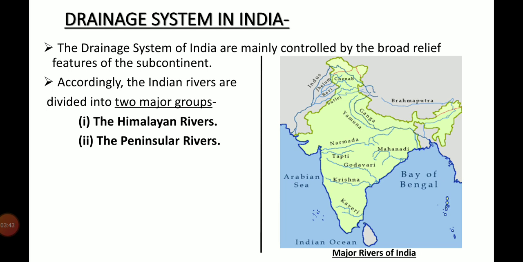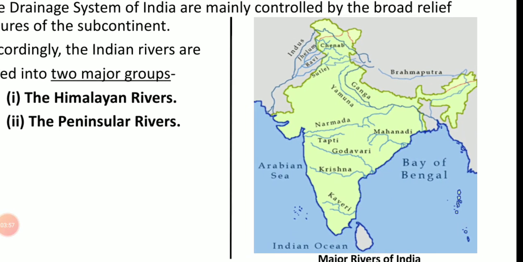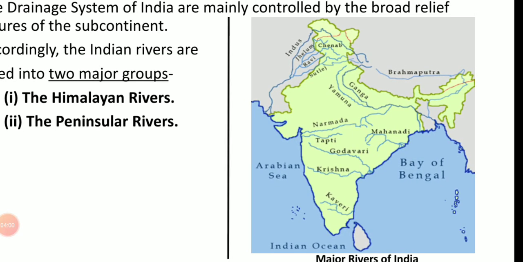Apart from originating from the two major physiographic regions of India, the Himalayan and the peninsular rivers are different from each other in many ways. In this picture, the rivers Indus, Ganga and Brahmaputra are the major Himalayan rivers which originate from the glaciers of the Himalayas, and on the other hand the Narmada, Tapi, Mahanadi, Godavari, Krishna and Kaveri are the major peninsular rivers, and they are mainly rain-fed rivers, that means dependent on rainfall.